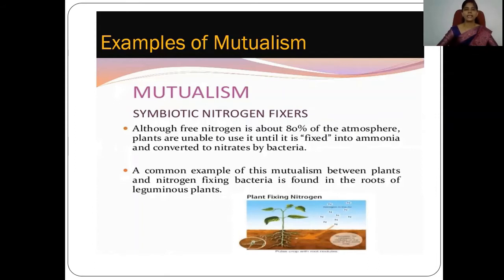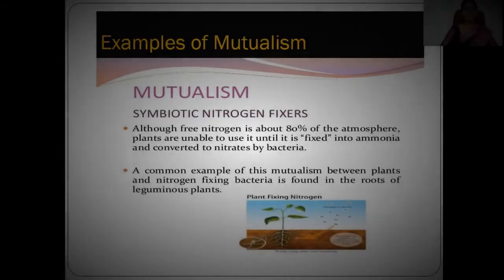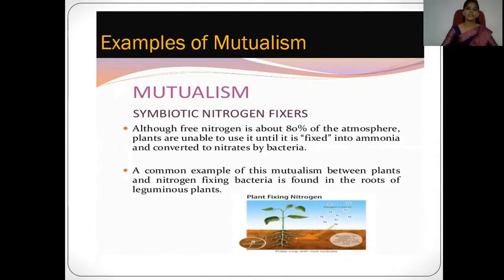The bacteria get ready food from the plants, and for that the bacteria convert the atmospheric nitrogen into nitrates, which is the source that can be utilized by the plant. So here both are getting benefit from each other. Such leguminous plants having rhizobium bacteria are also a good example of the mutualism found in nature.